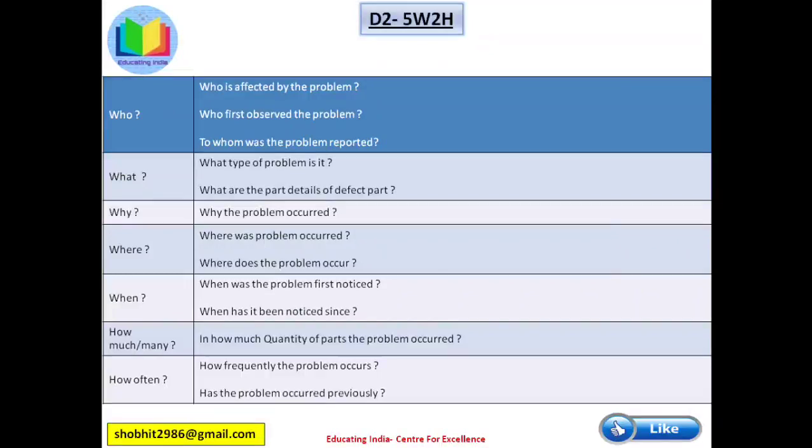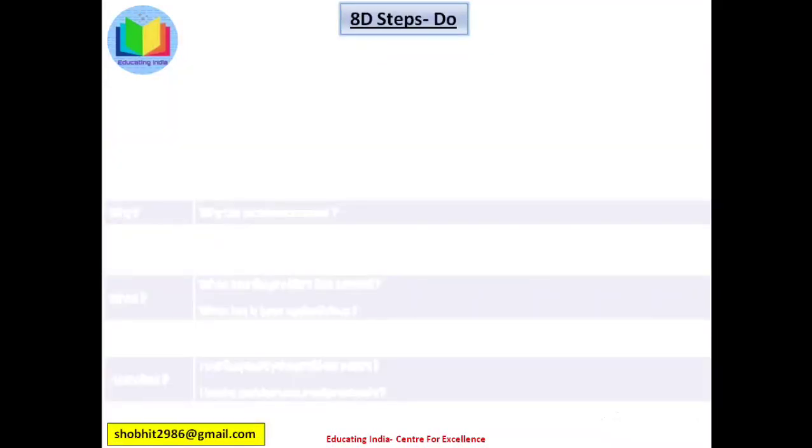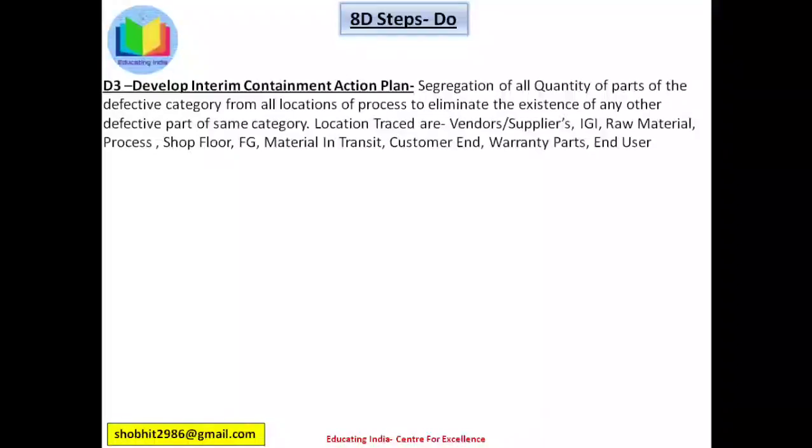So friends, now we will see the 8 disciplines in do phase. In do phase, there are 3 disciplines, D3, D4 and D5. D3 is develop interim containment action plan. Segregation of all quantity of parts of the defective category from all locations of the process to eliminate the existence of any other defective part of the same category. Locations traced are vendors, suppliers, IGI, raw material, process, shop floor, FG, material in transit, customer end, warranty parts, end user.